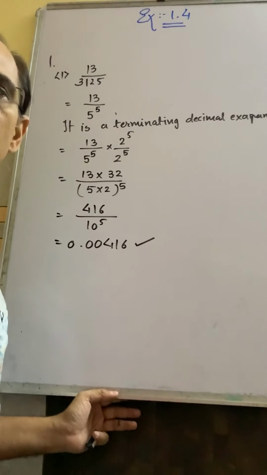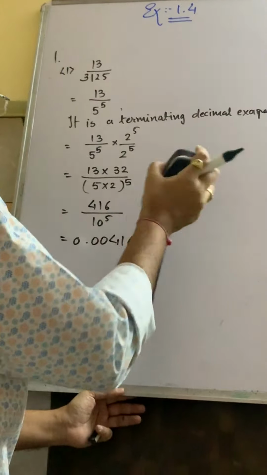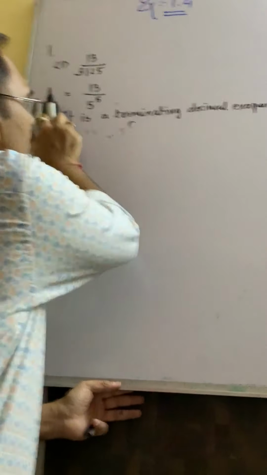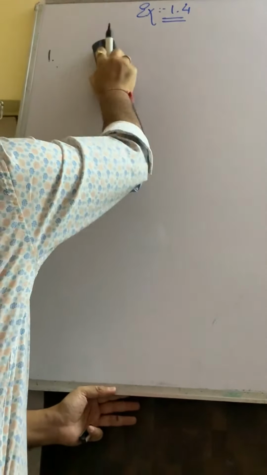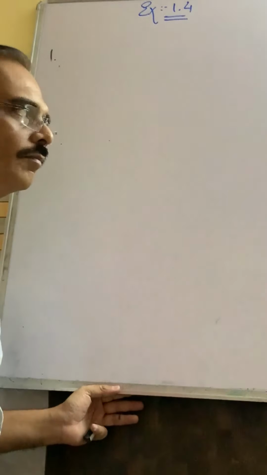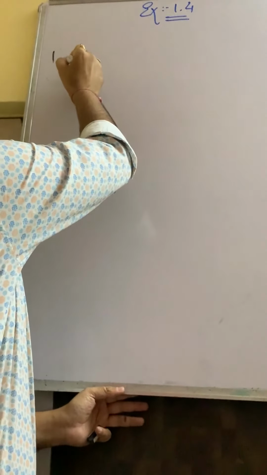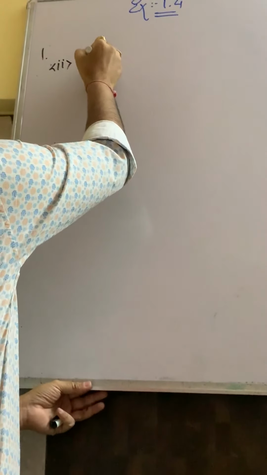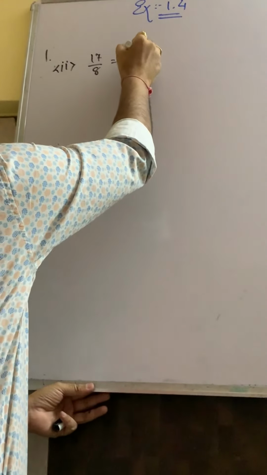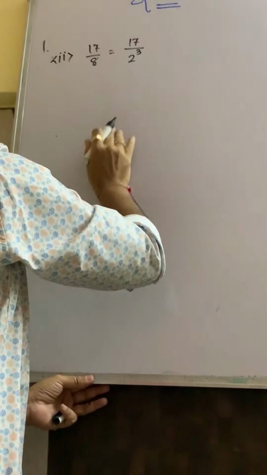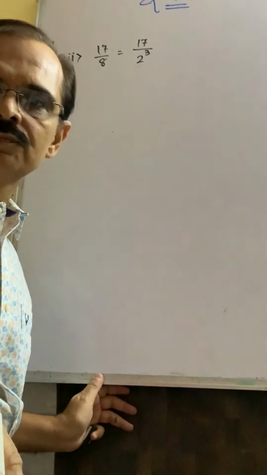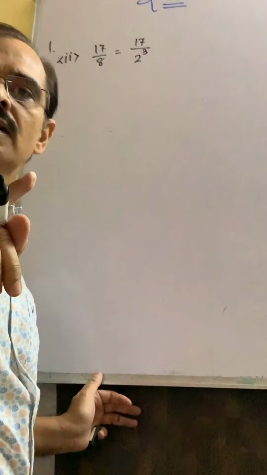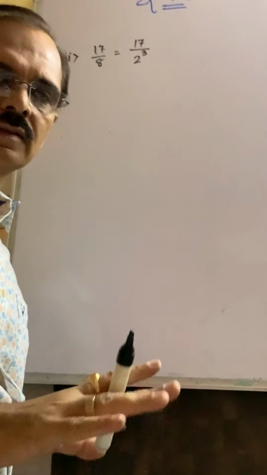Remaining is question number 2. Question number 2 is 17 upon 8. Again see, 8 means what? 2 cube. So in the denominator there is 2. So it is a terminating decimal expansion.